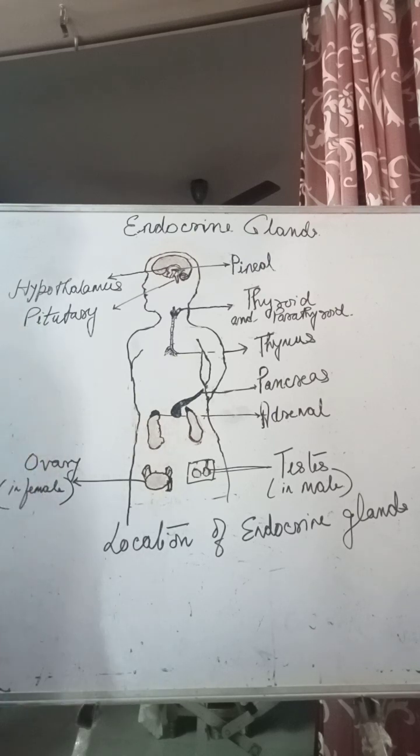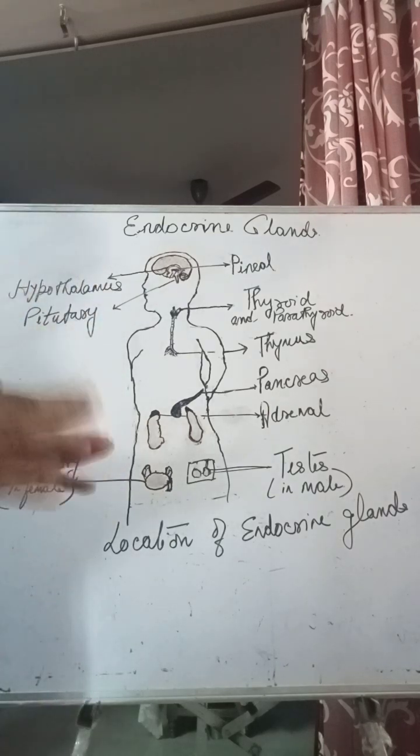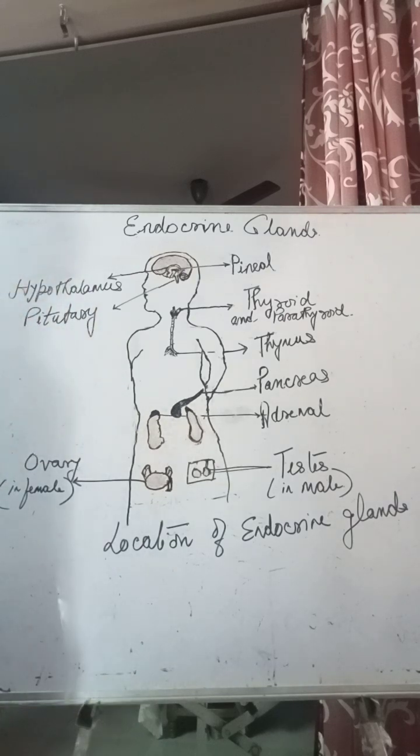So these cells are performing their functions properly, and these hormones are helping them to do so. These non-nutritional chemicals, which act as messengers, are helping them to perform all these metabolic processes in our body, right?